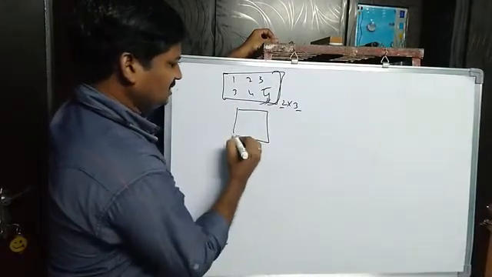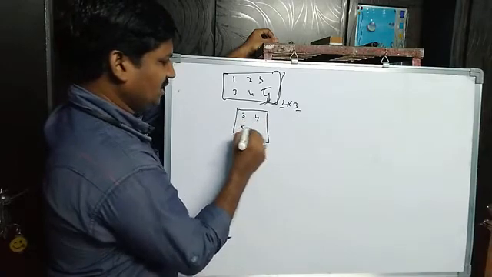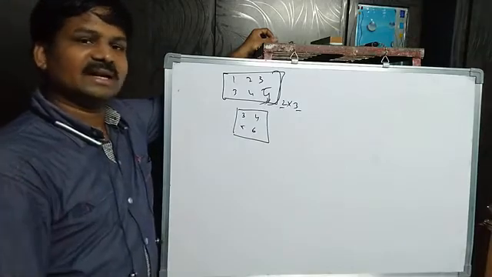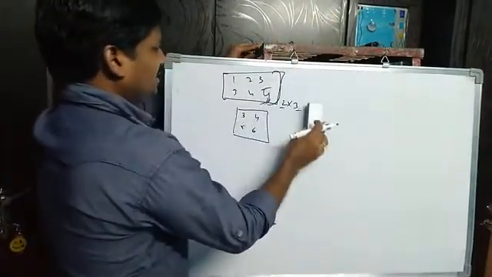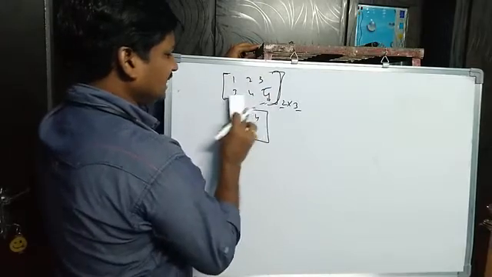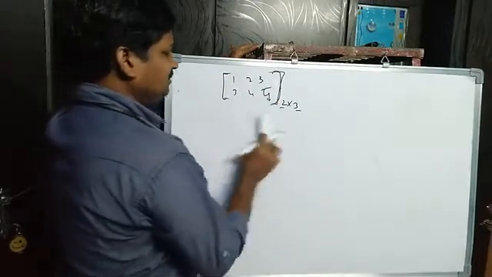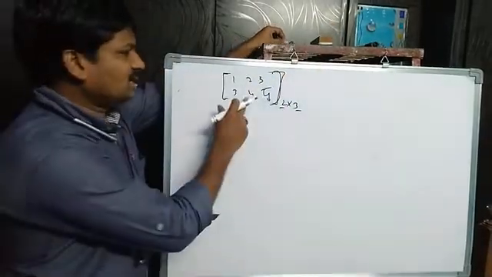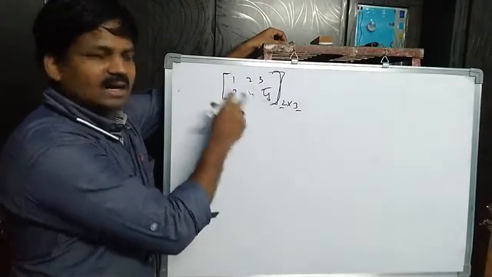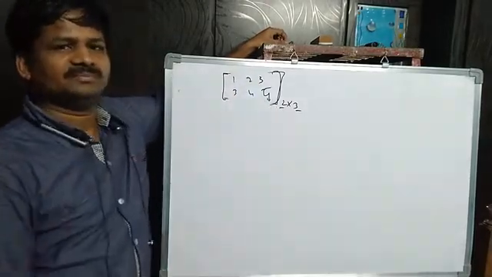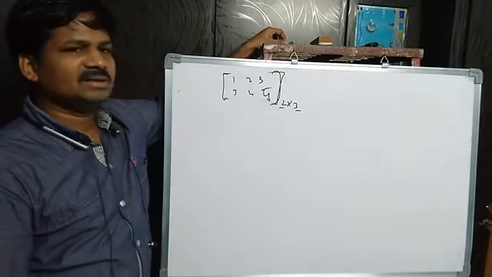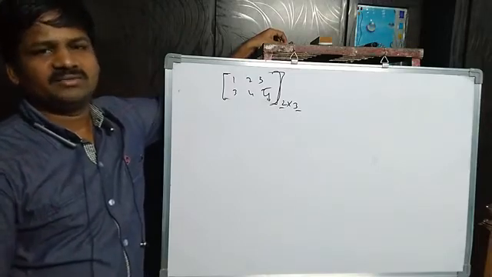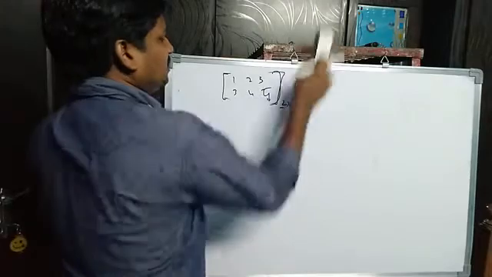Square matrix means what is the square form? See, 3 4 5 6. Square form or not? Rectangle form means you can say it is a rectangular matrix. So for this rectangular matrix, you cannot define a determinant. That means you cannot associate it to one unique number. That is why for rectangular matrices you cannot define a determinant. Only for square matrices. Remember.